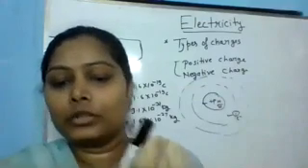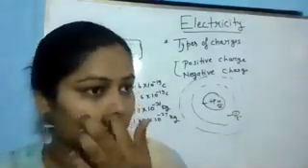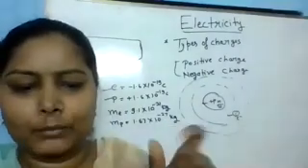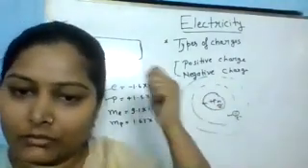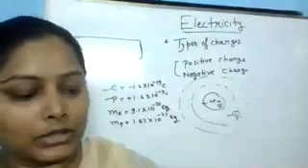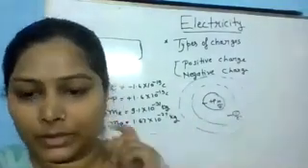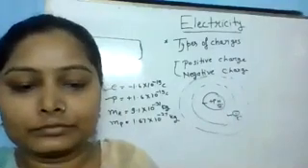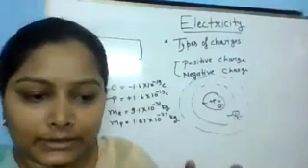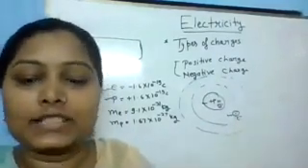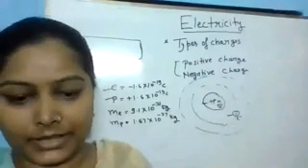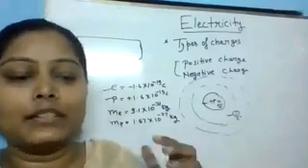If we rub two things with each other, like the very familiar example, if we rub the scale with our hair and then we put the scale near to pieces of paper, then the pieces of paper get attracted. That means the scale gets charged now, right? Yes, ma'am, the scale gets charged.